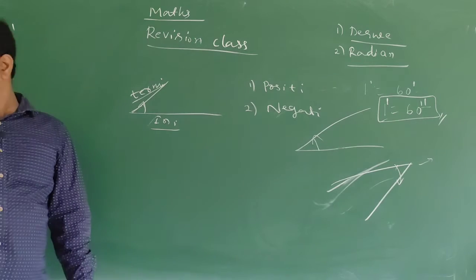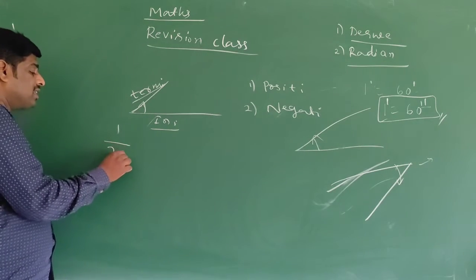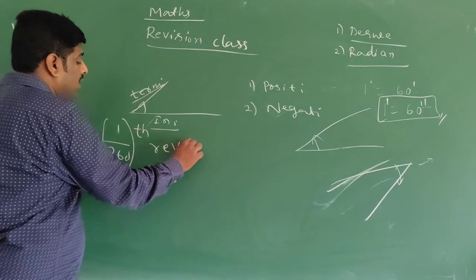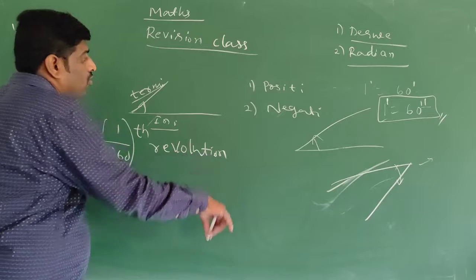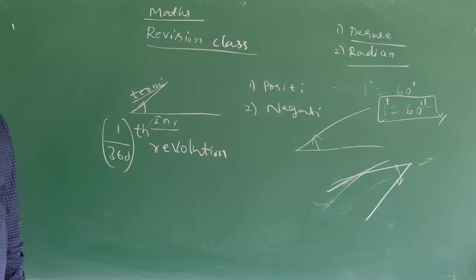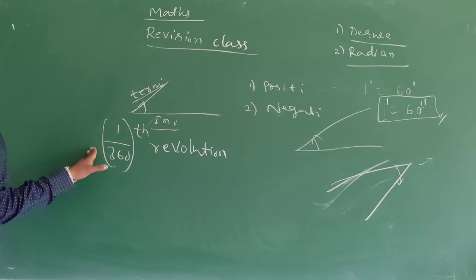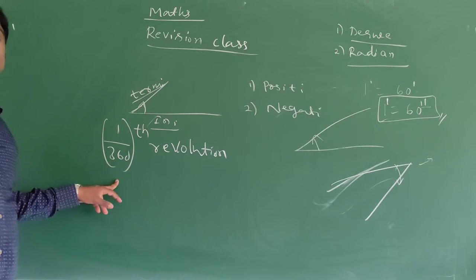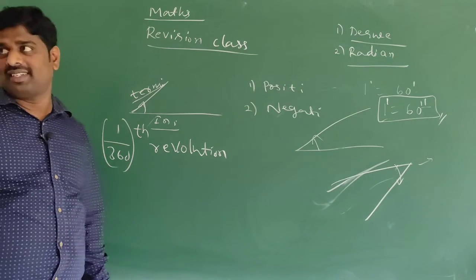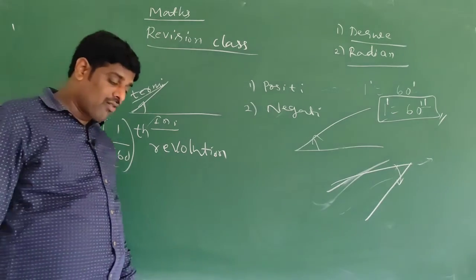If the rotation from initial side to terminal side is 1 by 360th of a revolution, that is called degree measure. Degree measure is one of the measurements of an angle. Radian measure is also a measurement of an angle.